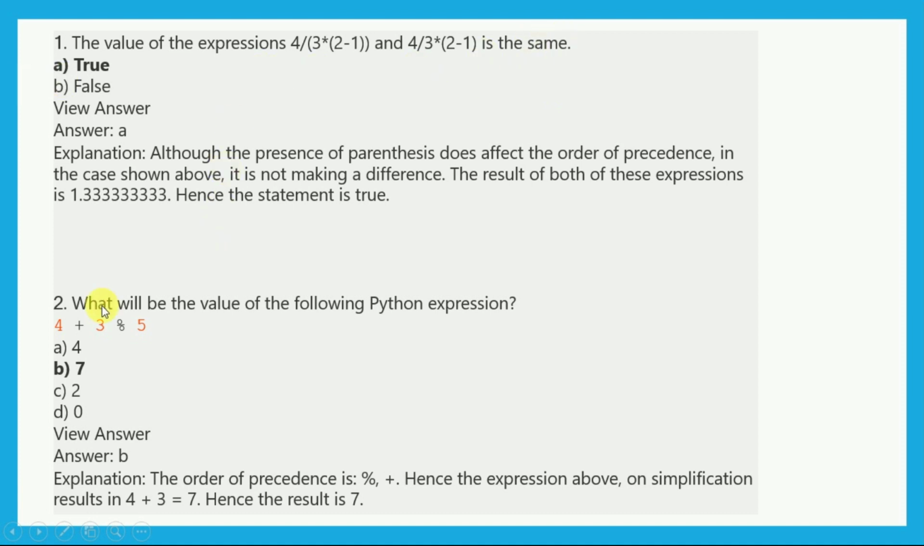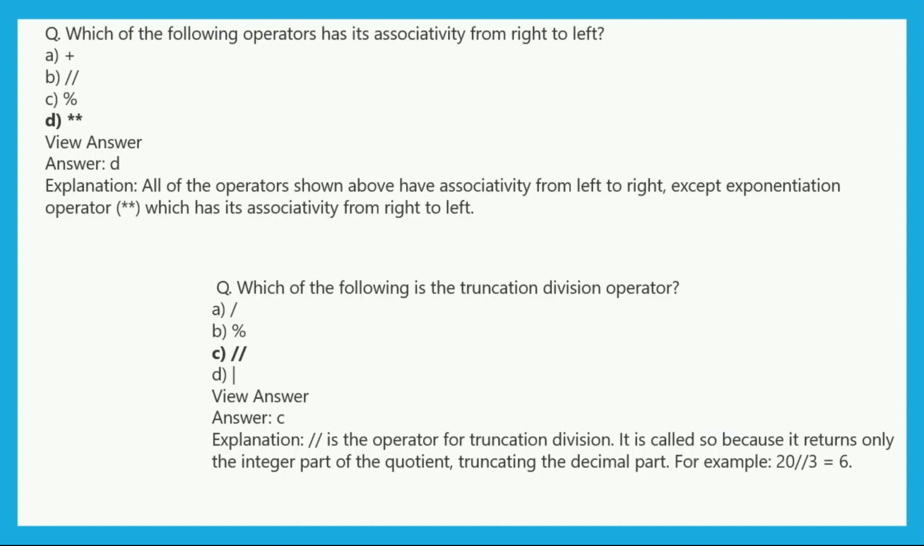Now the question is, what will be the value of the Python expression? There we have a Python expression 4 plus 3 mod 5, so it will produce 7, because we have to be very clear about the order of precedence of operators. After knowing that concept, we can solve these kinds of problems within seconds. So now the question, which of the following operators has its associativity from right to left? So double asterisk has that associativity, that is right to left.